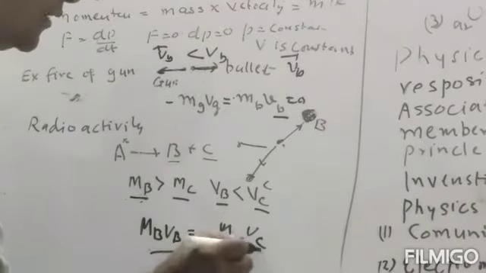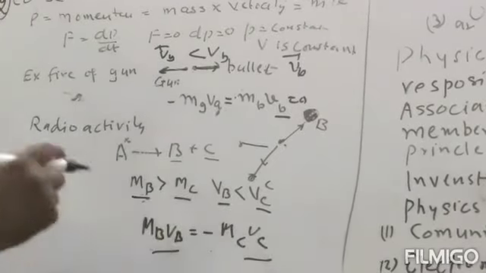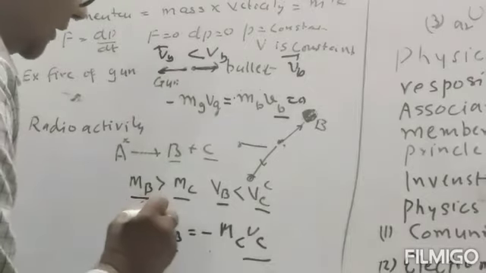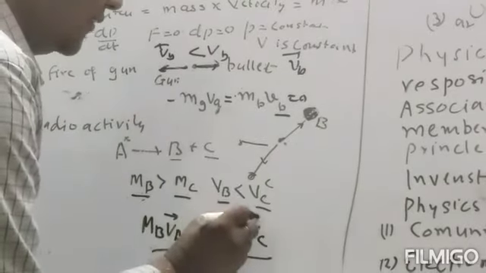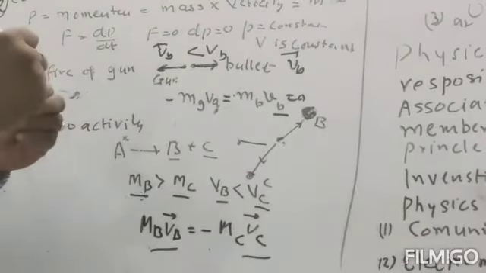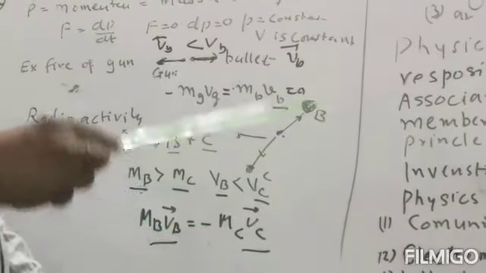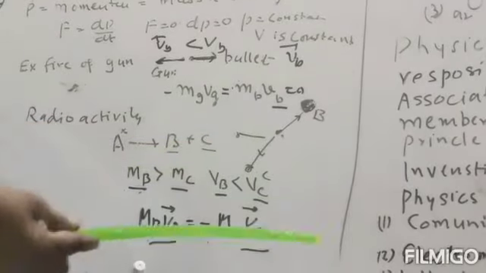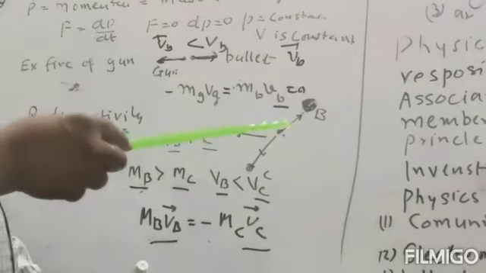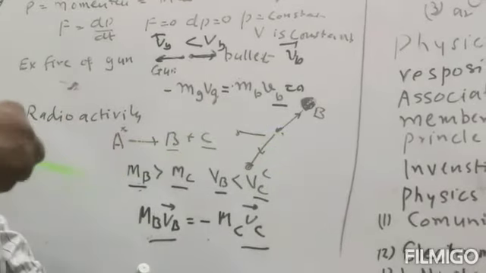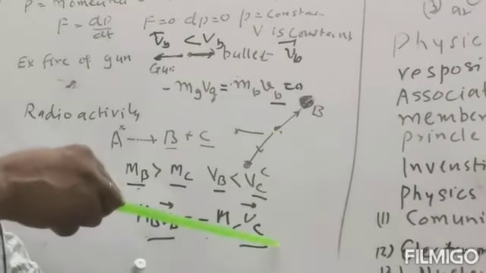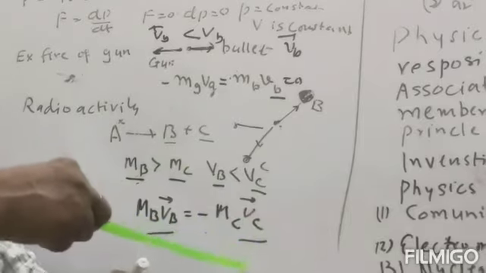So their momentum will be the same, but in opposite directions, because velocity is a vector quantity. So the total momentum will be equal to 0. Initially when it was at rest, it was 0, but when it is in motion, even then the sum of the momentum, which is a vector quantity, will be equal to 0.